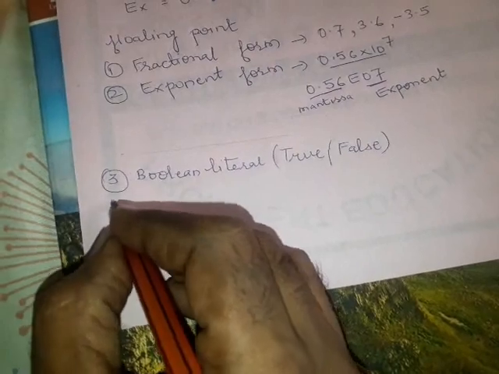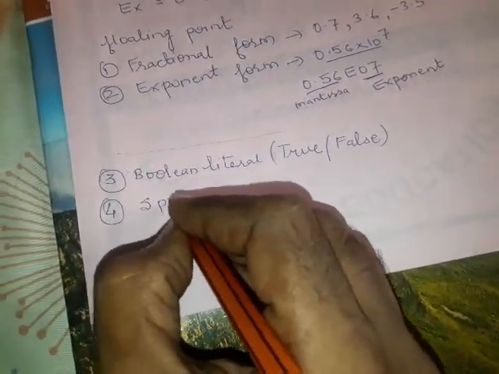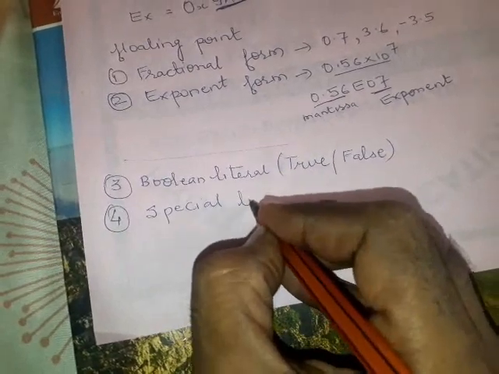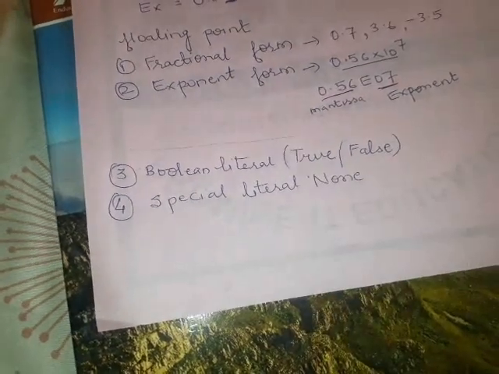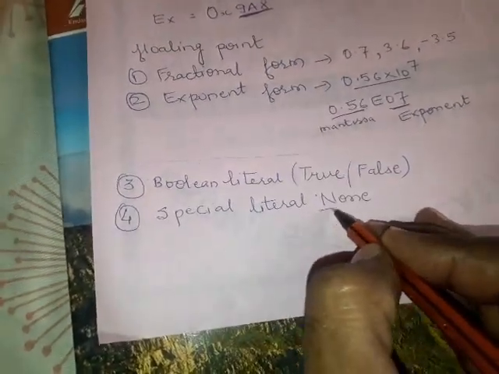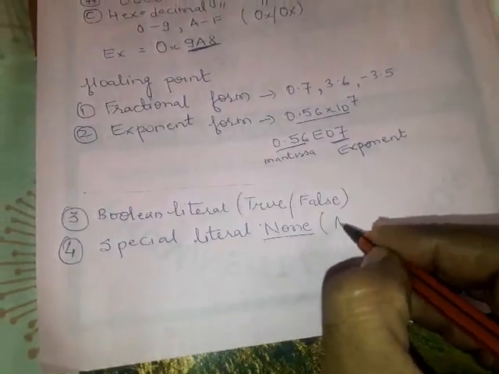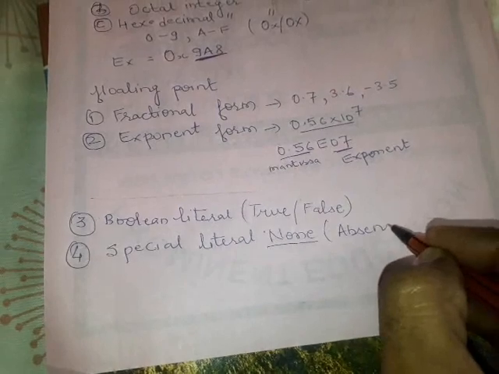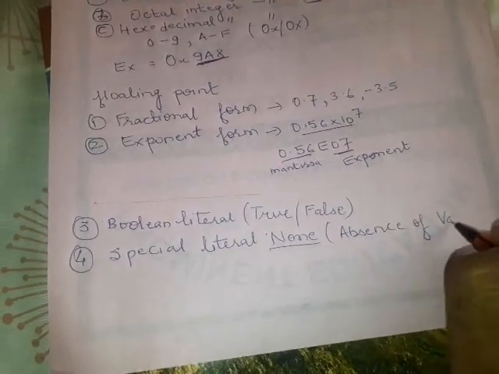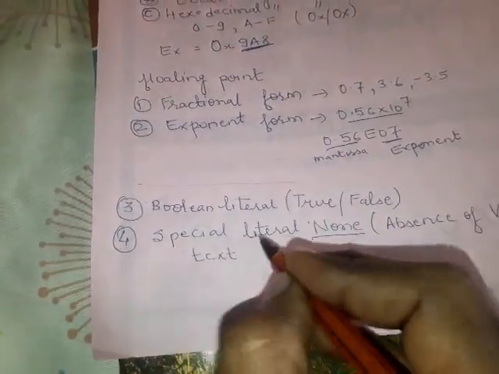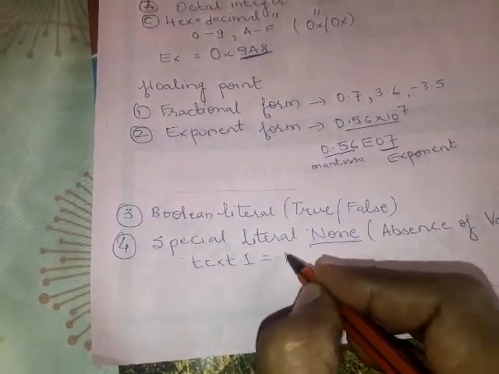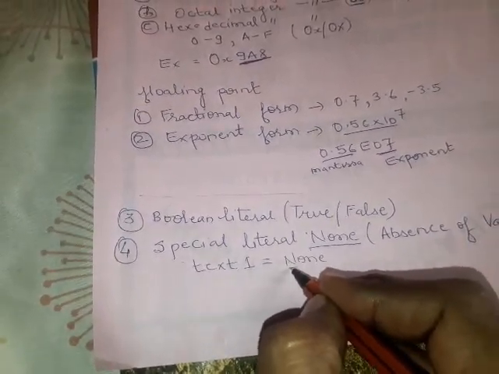The last one is the special literal None. Here None is used as a special literal. None means nothing; it means absence of value. Suppose I write text1 equals None, where N should be capital. Remember it.